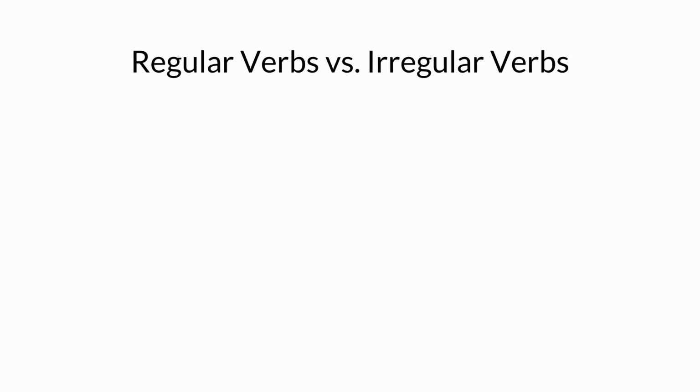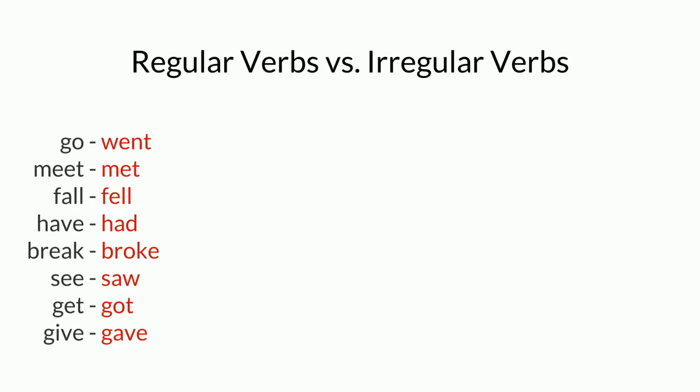These verbs are called regular verbs. They follow a rule to change into the past simple. However, some verbs don't follow any rules. These verbs are called irregular verbs. For example, go, went, meet, met, fall, fell, have, had, break, broke, see, saw, get, got, give, gave.